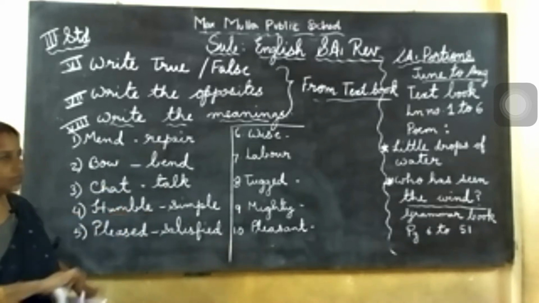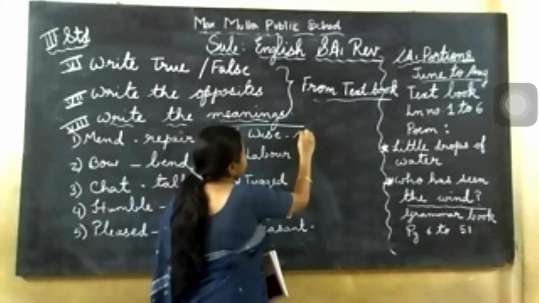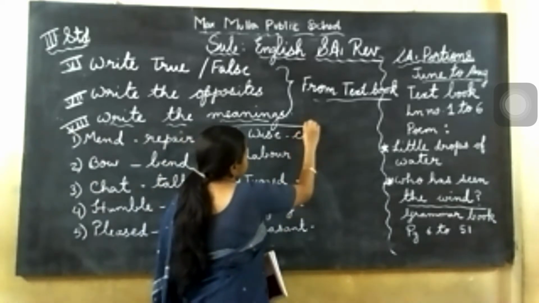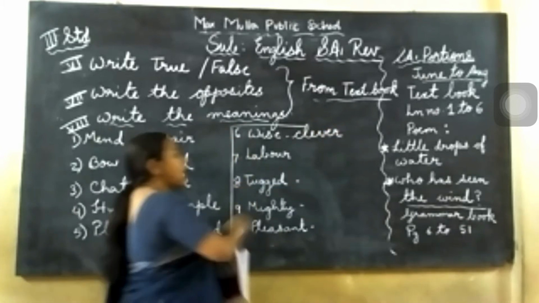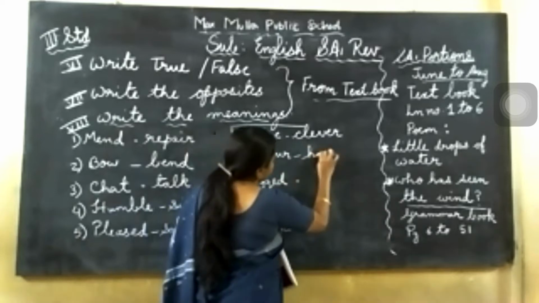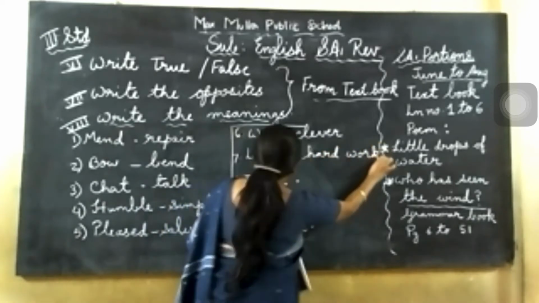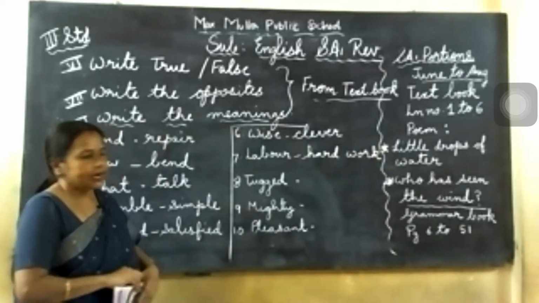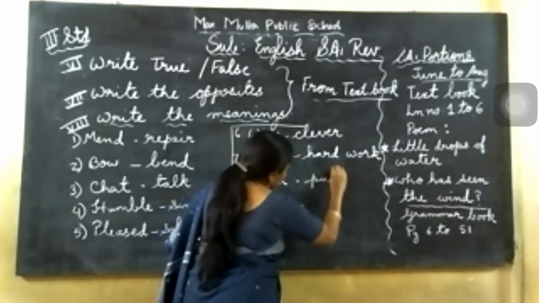Next one, number 6, you come here. Wise. Wise means clever. C-L-E-V-E-R. That Solomon, King Solomon was very wise. That one. Labor means hard work. Labor means hard work. H-A-R-D, hard work. Next, it is tugged. The Tinku's kite. Tugged means pulled. P-U-L-L-E-D, pulled.